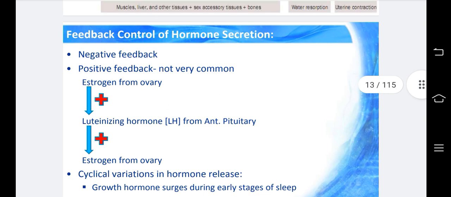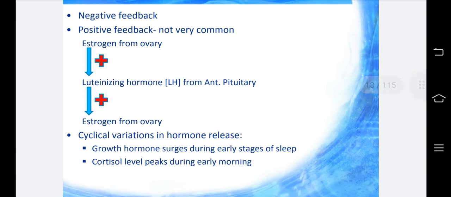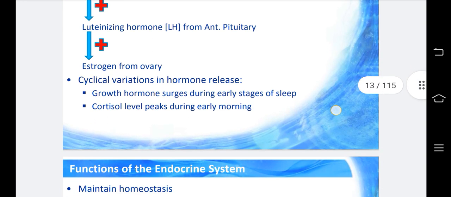Feedback control of hormone secretion. Negative feedback, and positive feedback, which is not very common: estrogen from the ovary, luteinizing hormone from the anterior pituitary, estrogen from the ovary. Cyclical variations in hormone release: growth hormone surges during the early stages of sleep. Cortisol level peaks during early morning.